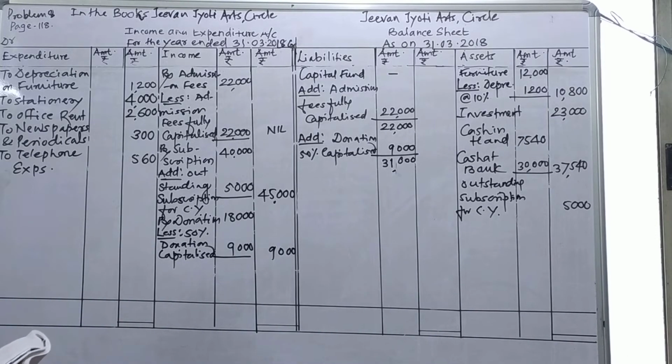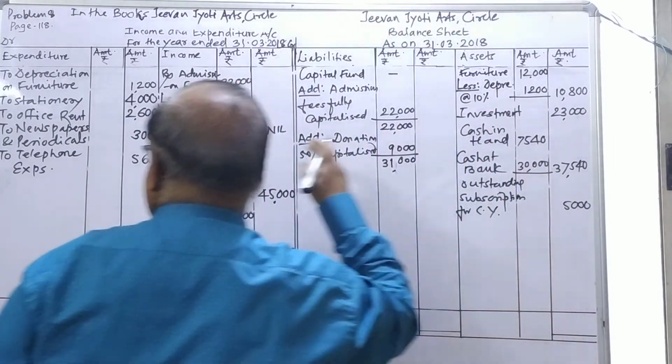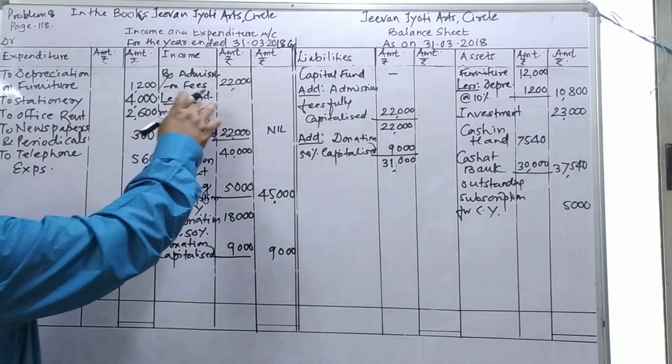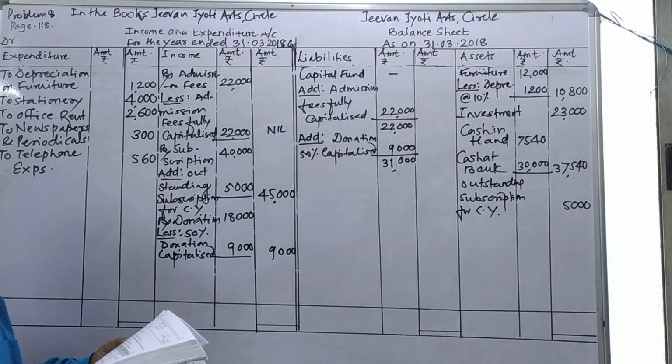So there will not be subscription added and shown on the asset side. Depreciation is deducted from this fixed asset and shown here on the income and expenditure side, that is depreciation on furniture 1,200. After this, the full amount of admission fee is deducted and added here to the capital fund. There is no opening balance of capital fund, therefore 22,000 is added there as additions.